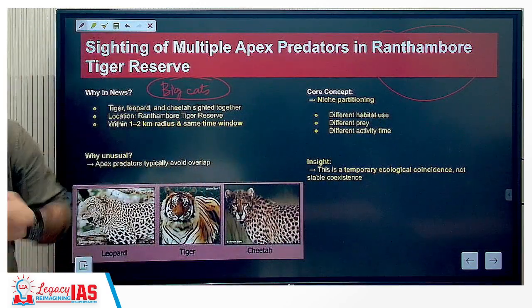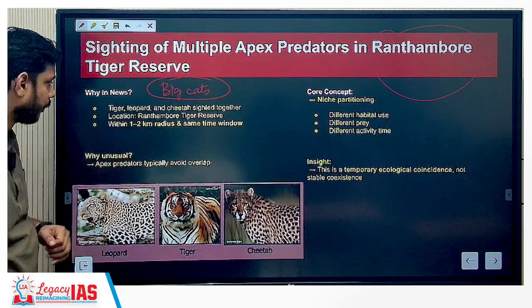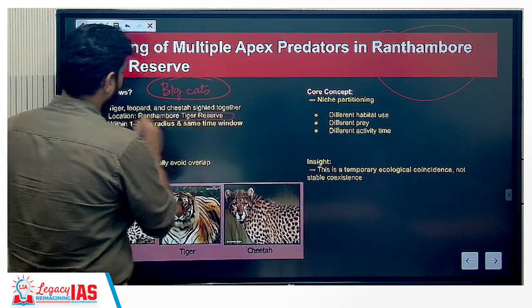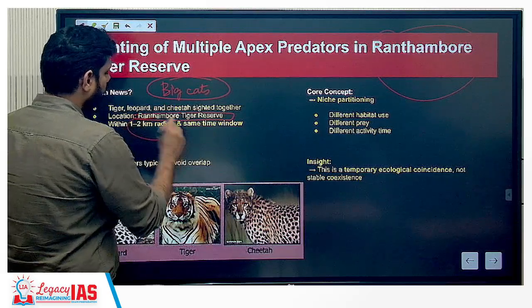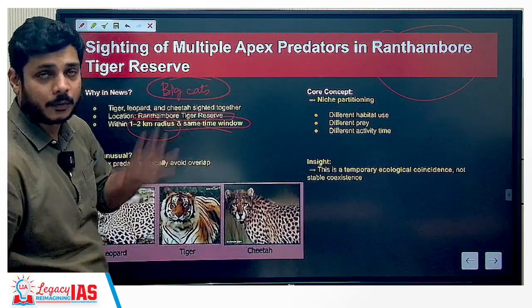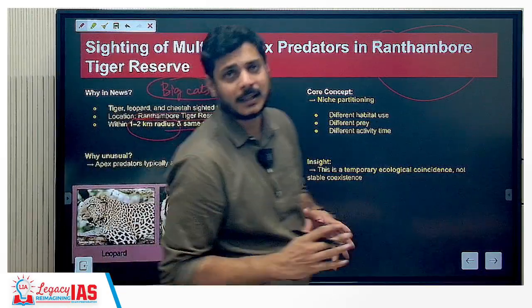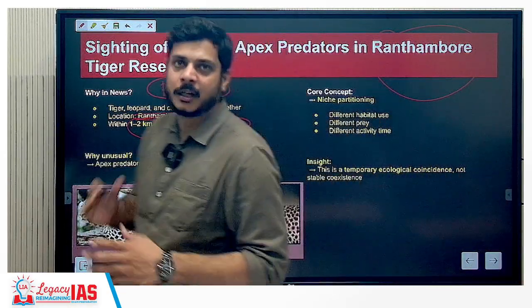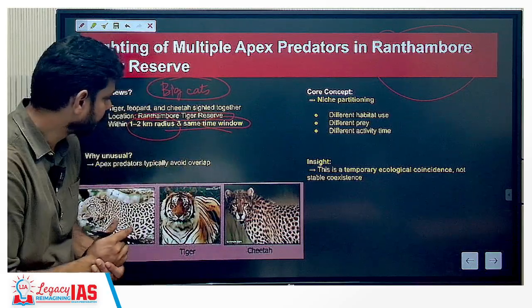It happened in Ranthambore Tiger Reserve, and they were found within a 1 to 2 kilometer radius and within the same time window. That means at almost the same time, and it is very rare to see them together, right?